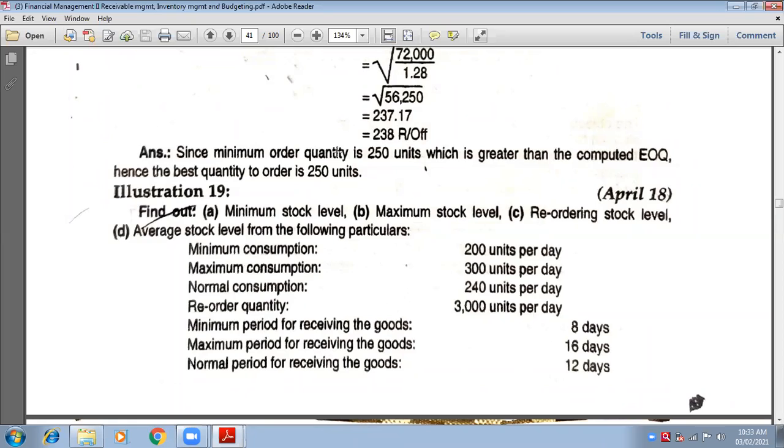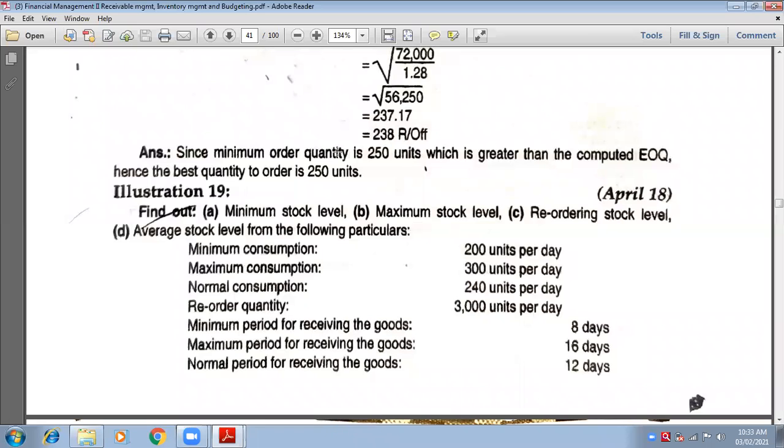Now come to the next line. Tell me what is 4,800 plus 3,000? 7,800. Very good. Minus, open the bracket now. Inside the bracket it was 200 into 8, which is 1,600. So the final answer is 6,200.